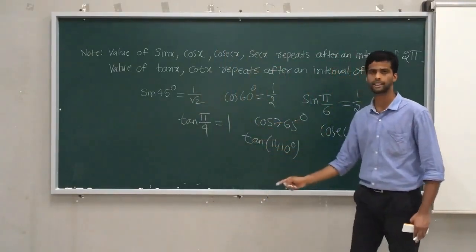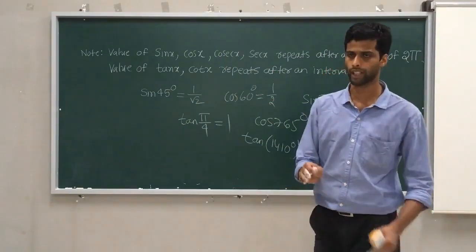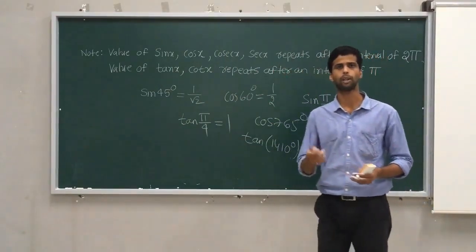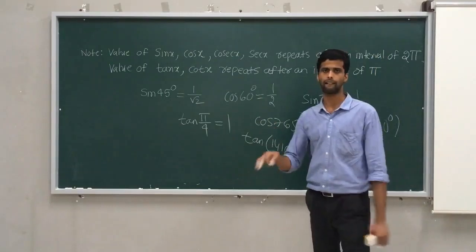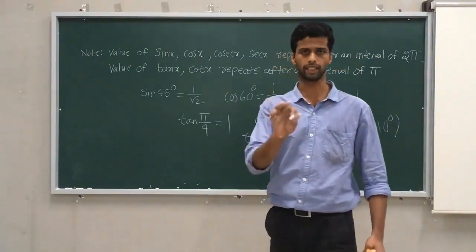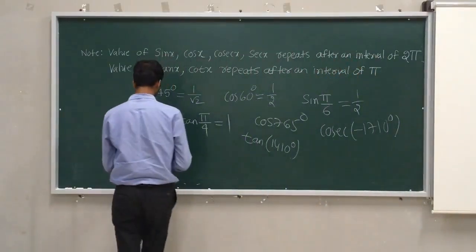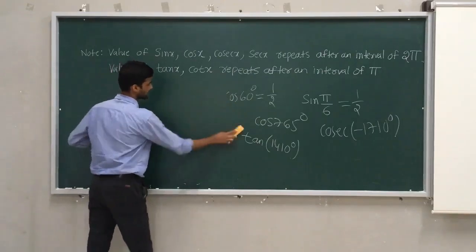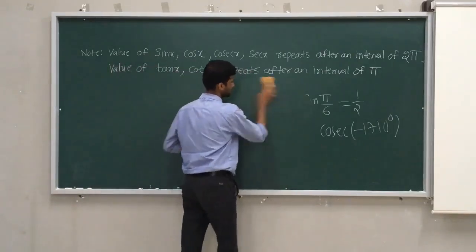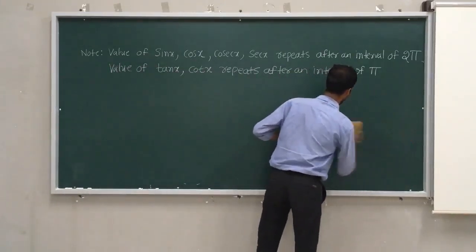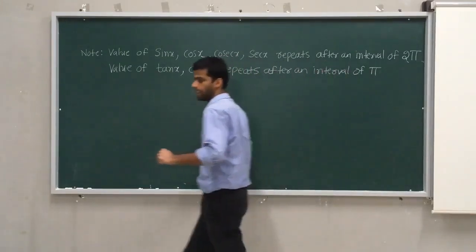How to tackle such things? I have one prop. Mathematicians developed one theory, and I will keep it with you. Just take care of this. What is that theory? The theory is very simple.